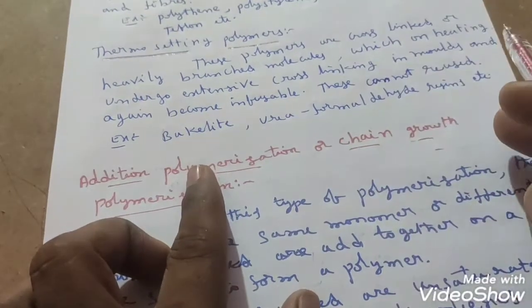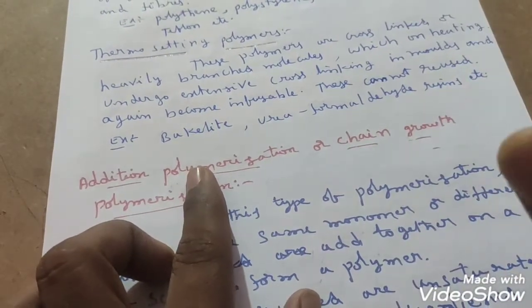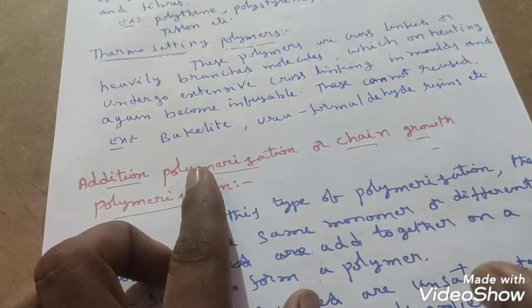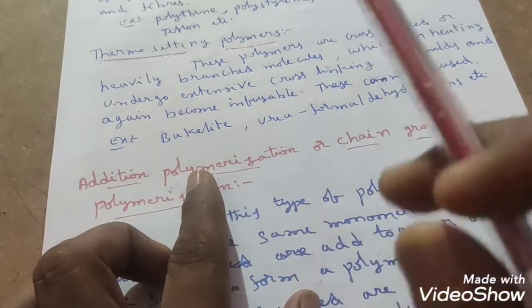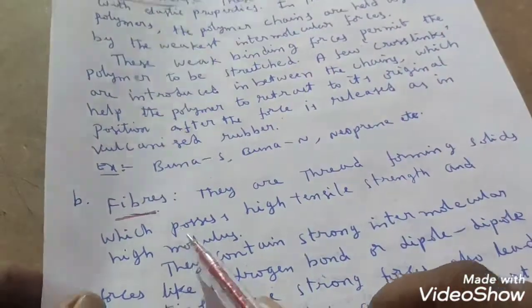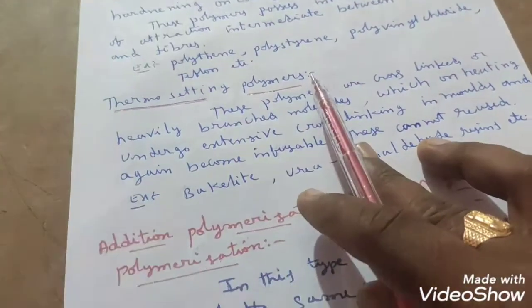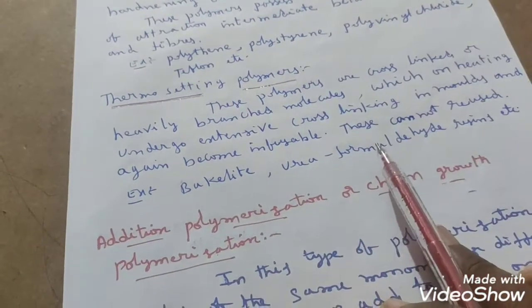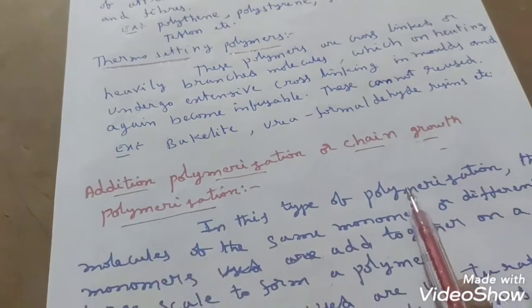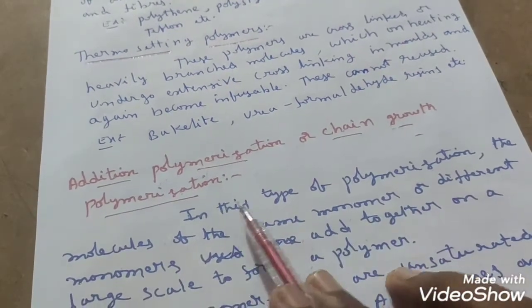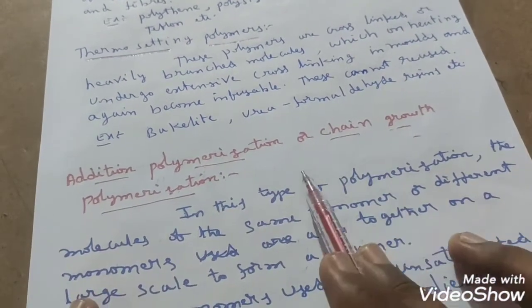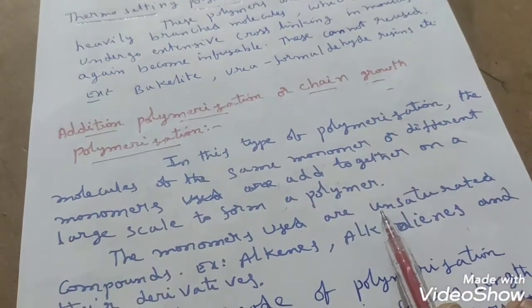These are the classification of polymers based on molecular forces. What we have discussed? We have discussed elastomers, fibers, thermoplastic polymers and thermosetting polymers. We have discussed main points, right? And the next topic we have, that is addition polymerization or chain growth polymerization.